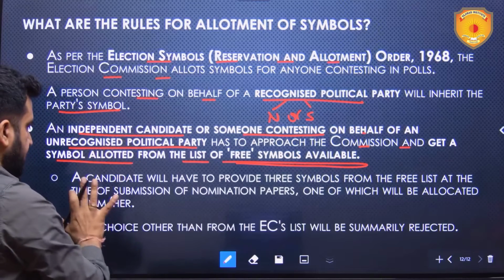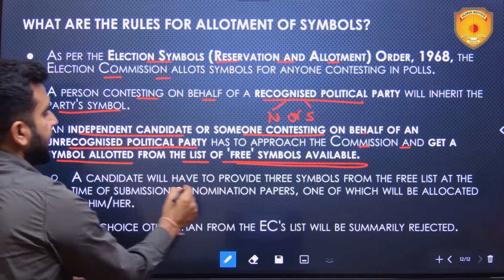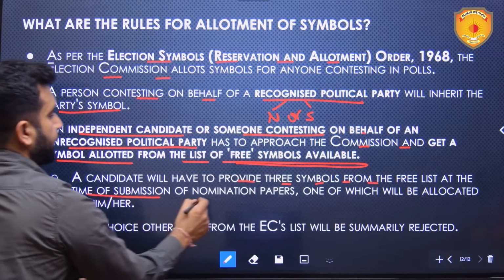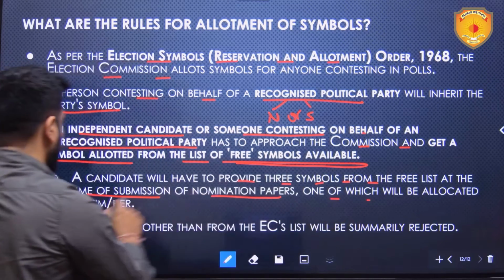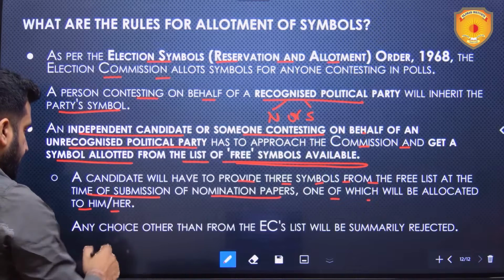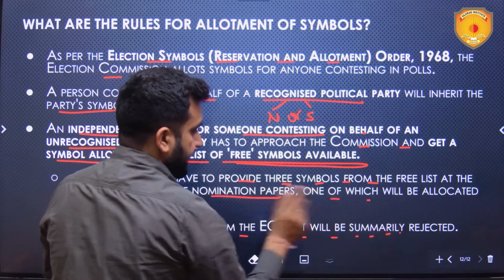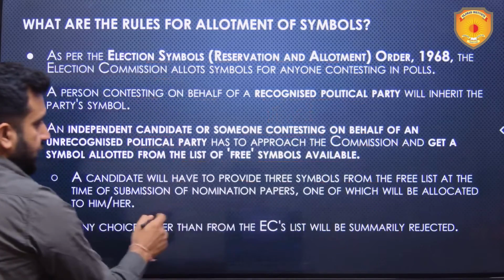We will see this in detail. A candidate will have to provide 3 symbols from the free list at the time of submission of nomination papers, one of which will be allotted to him or her. Any choice other than from the EC's list will be summarily rejected by the Election Commission.